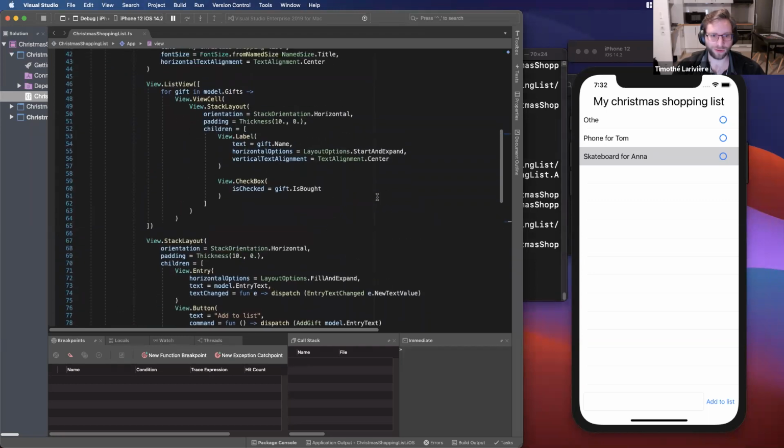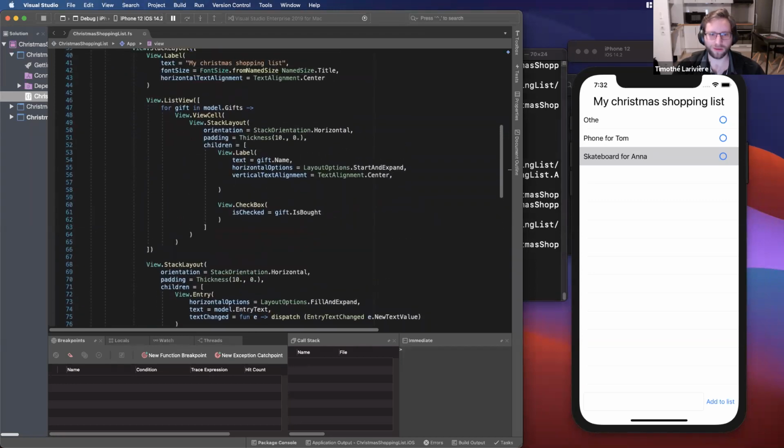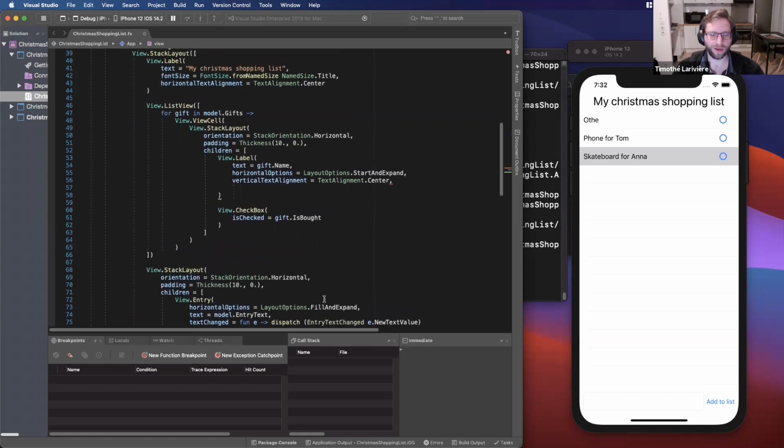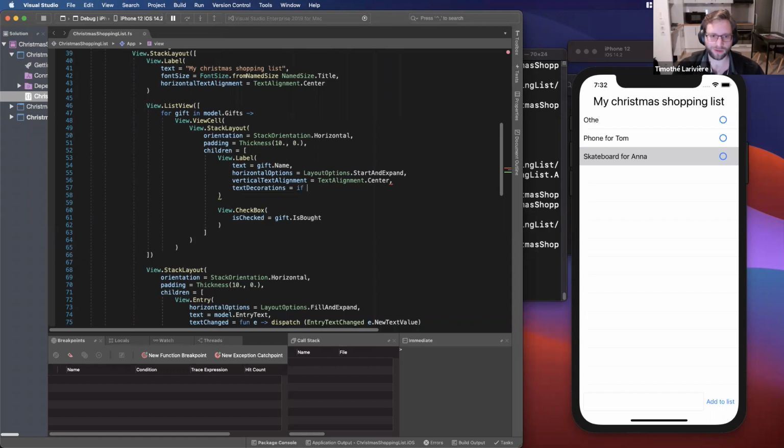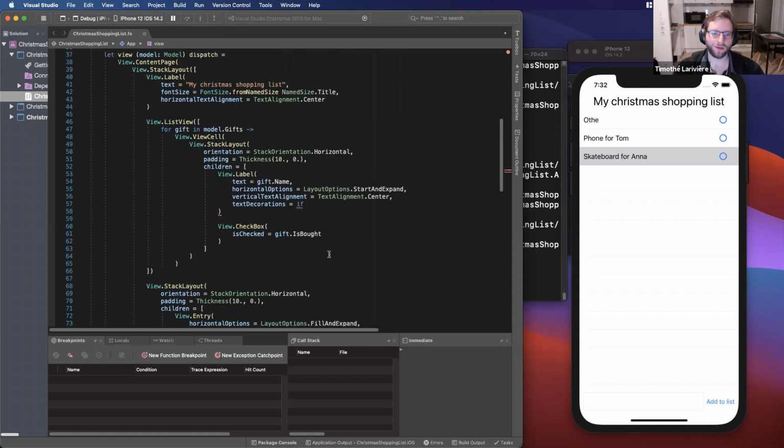That's also very easy. Since you can do F# code directly in your UI, you will just have to say I want to change my text to be strike through when I check off the box.